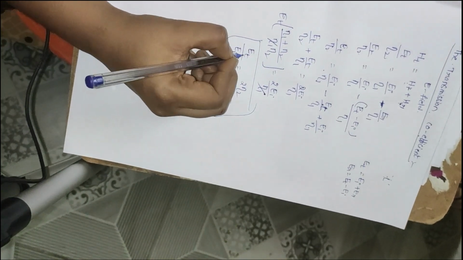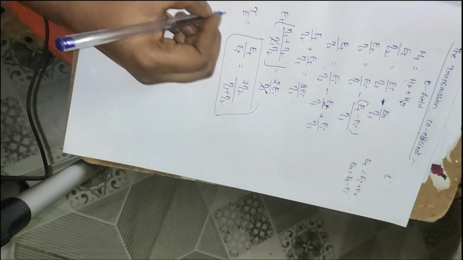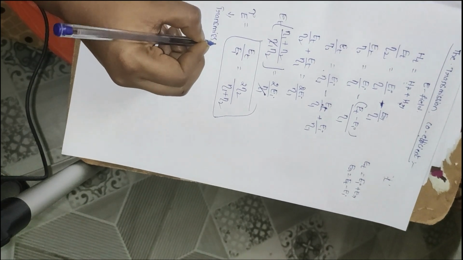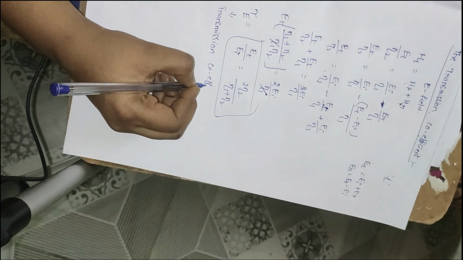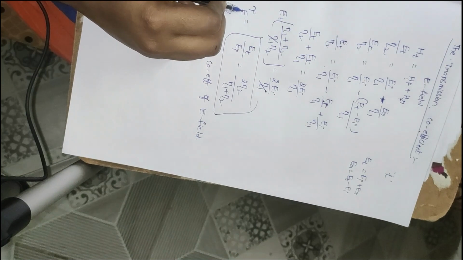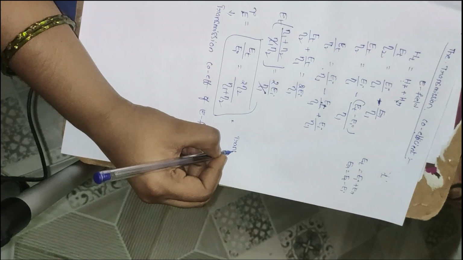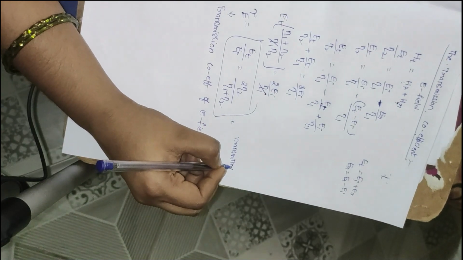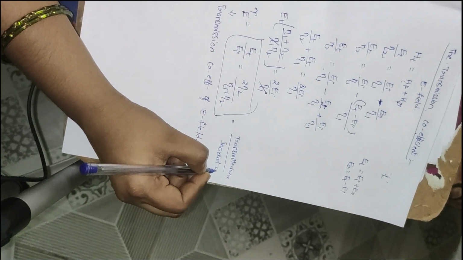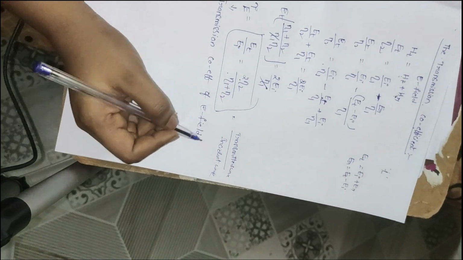Here transmitted divided by incident is represented as tau suffix e, which is the transmission coefficient of E field. Transmission coefficient and refraction coefficient are both the same. The definition is the ratio of transmitted wave to the incident wave, which is equal to 2 eta 2 divided by eta 1 plus eta 2.